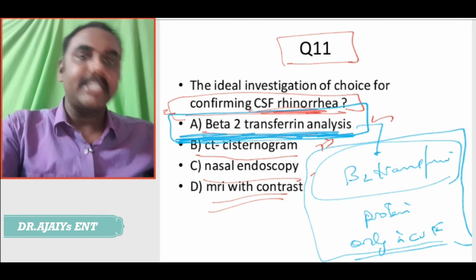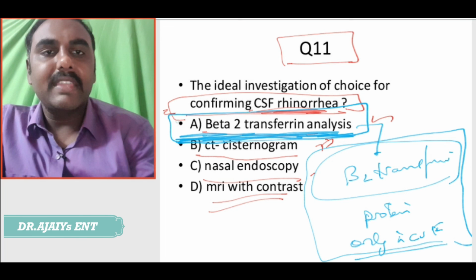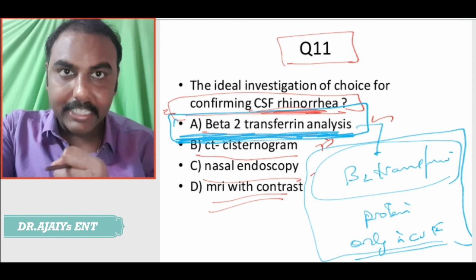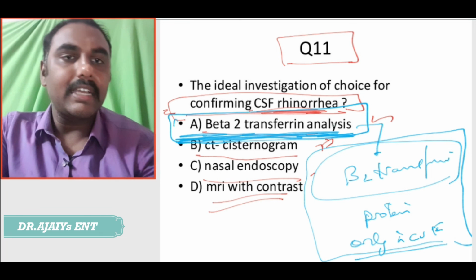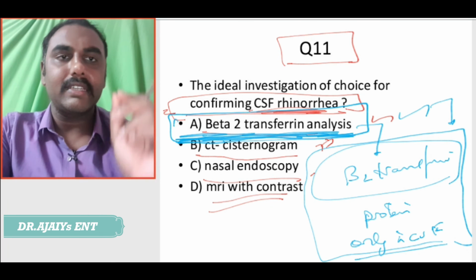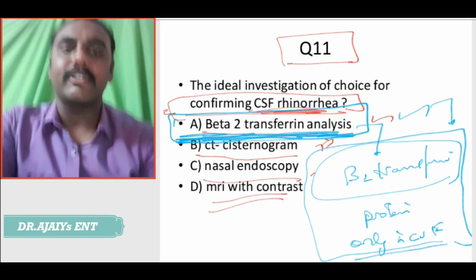We can even miss it with the CT cisternogram, but we can take the CSF rhinorrhea fluid, ask the patient to bend, collect it in a test tube and send it for analysis. The beta 2 transferrin analysis is the ideal investigation of choice for confirming CSF rhinorrhea.